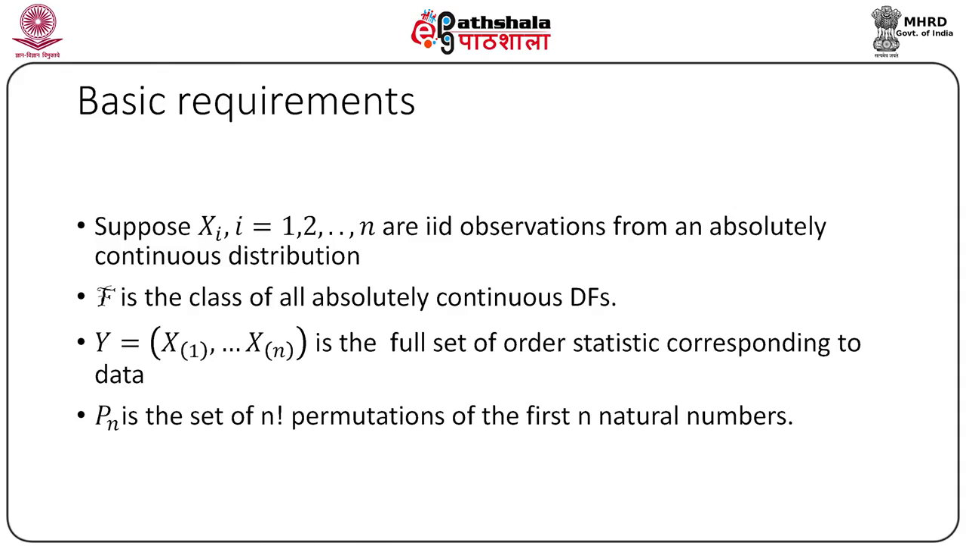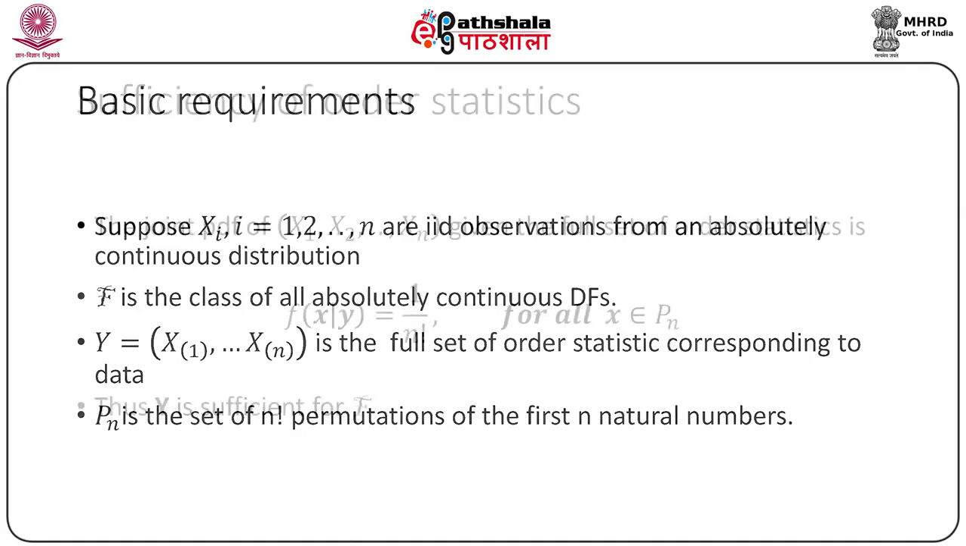Now, we shall give some relevant properties of a U-statistic. Suppose x1, x2, ..., xn are IID observations from an absolutely continuous distribution F, and script F is the class of all absolutely continuous distribution functions. Denote by y the full set of order statistics corresponding to x. That is, we denote the order statistics by X ordered 1, X ordered 2, ..., X ordered n. Also, suppose Pn is the set of n factorial permutations of the first n natural numbers.